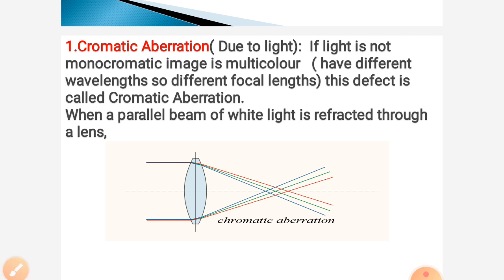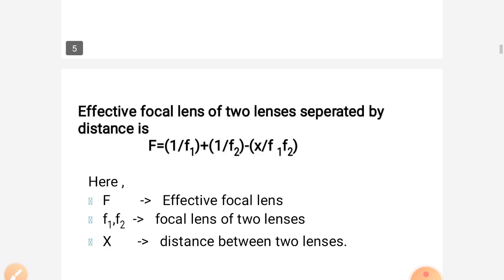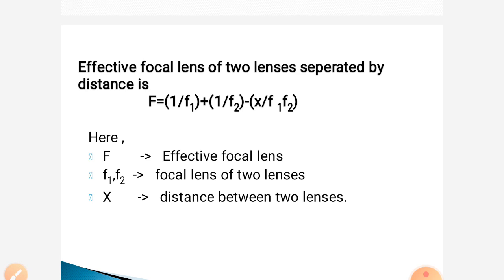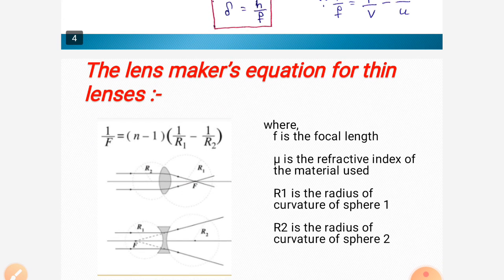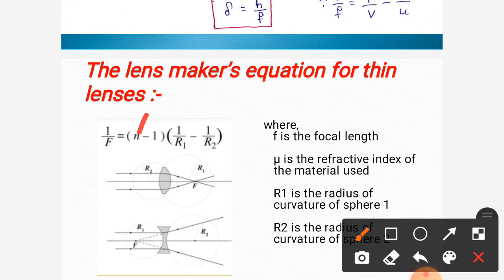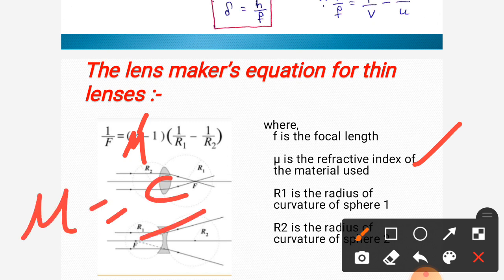We already know from the lens maker's formula, 1 by f is equal to (mu minus 1) into (1 by r1 minus 1 by r2). Here mu is the refractive index of the material, so mu is equal to c by v. That is, refractive index is nothing but the velocity of light in vacuum by the velocity of light in the medium.